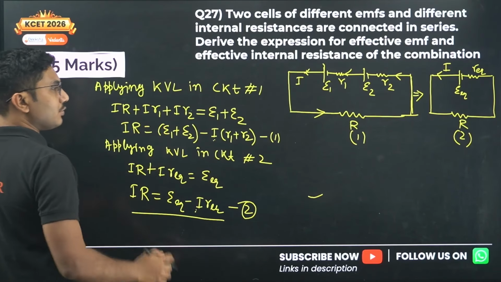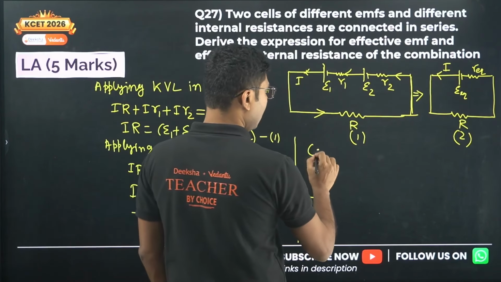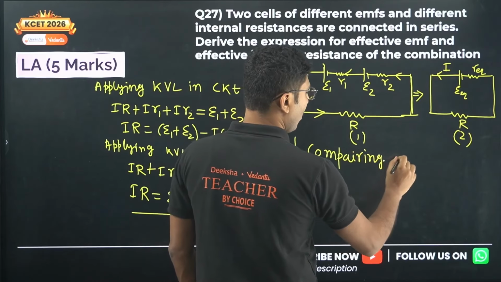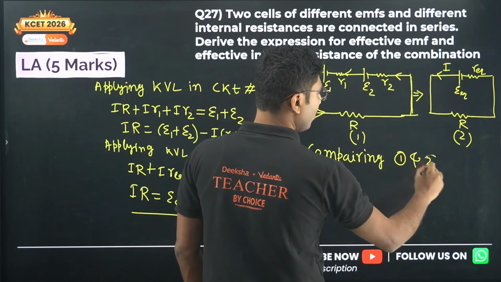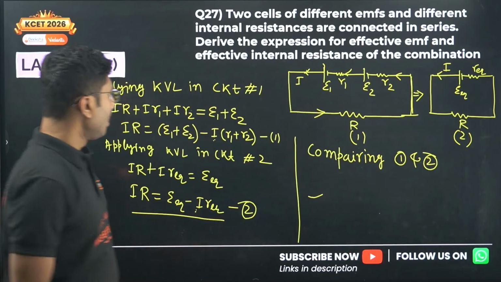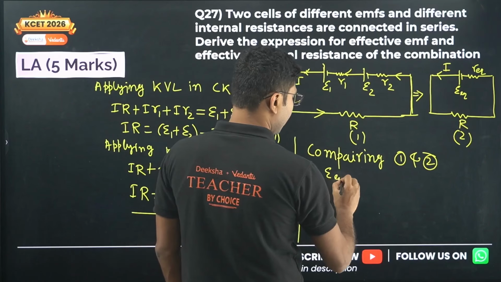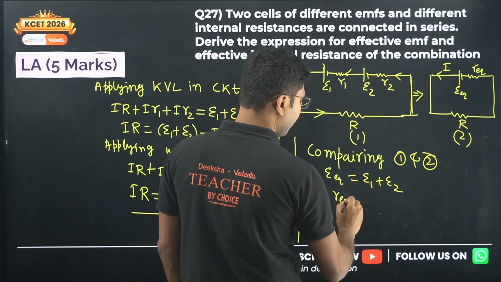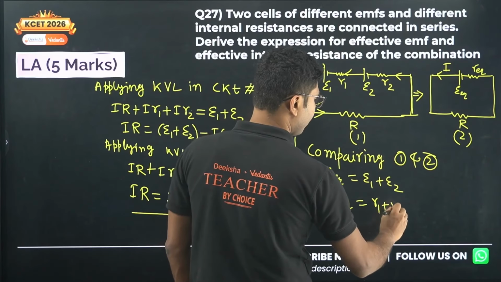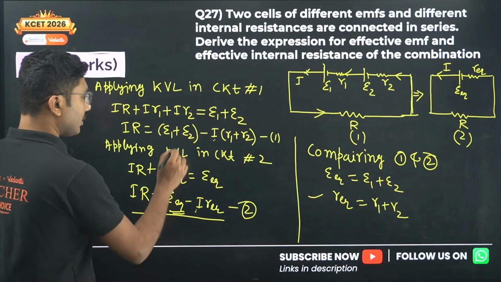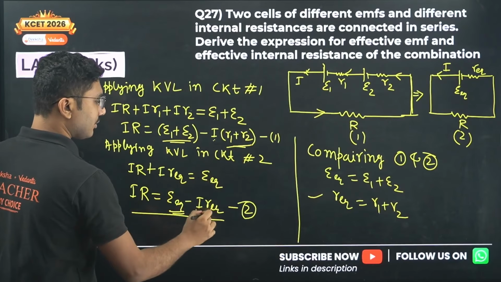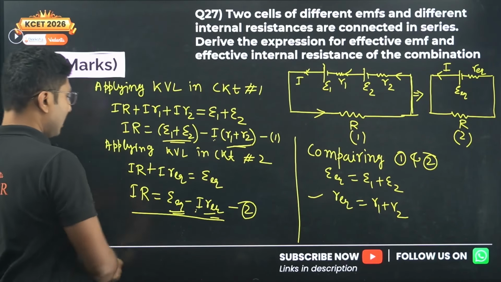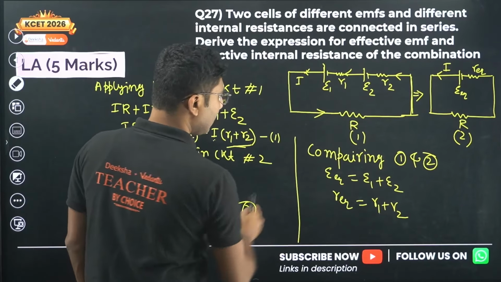So comparing 1 and 2, we get epsilon equivalent must be equal to epsilon 1 plus epsilon 2, and R equivalent must be equal to R1 plus R2, right? So this must be equal to this and this must be equal to this, okay, because they are the same equation. So from there we can compare and we can say this is the correct derivation.